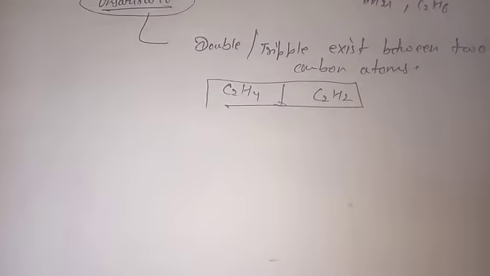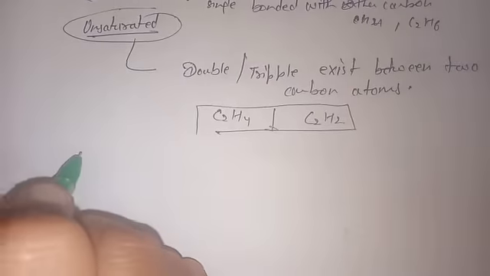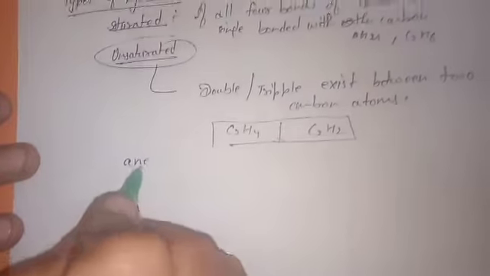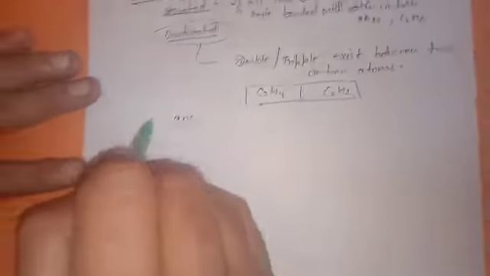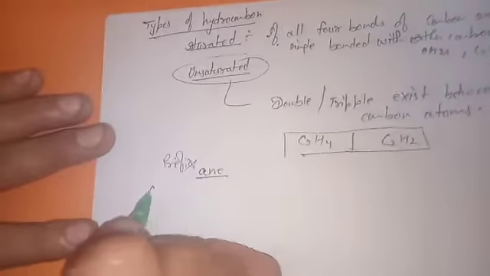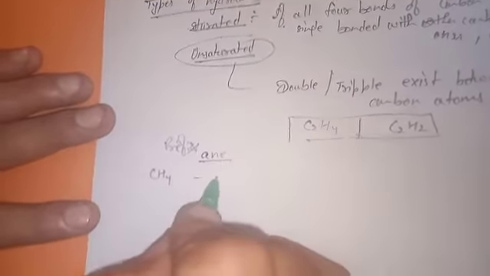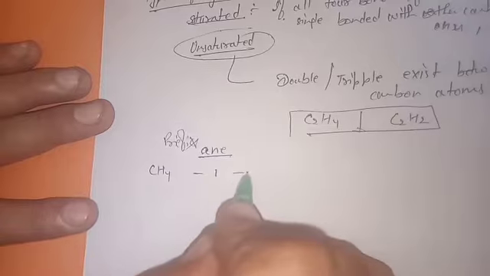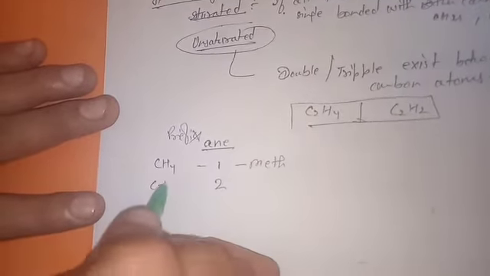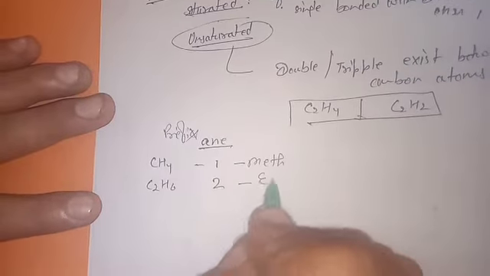Now let's discuss the simplest one from the saturated ones. Saturated hydrocarbons always have the suffix "ane". Now what will be the prefix? It depends on the number of carbons. If carbon is 1, like in CH4, that is meth. Carbon is 2, like in C2H6, eth.